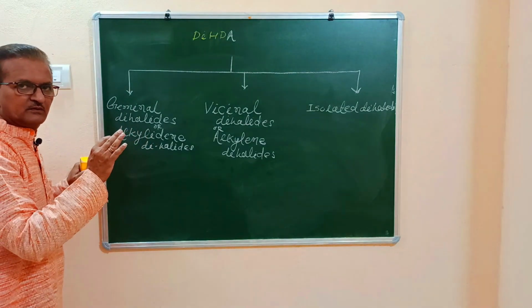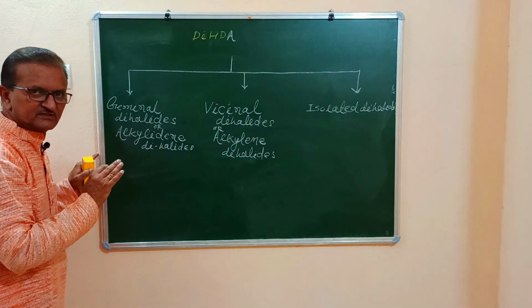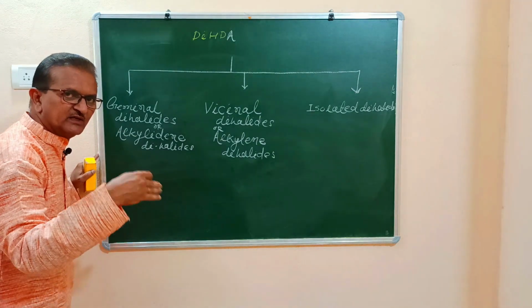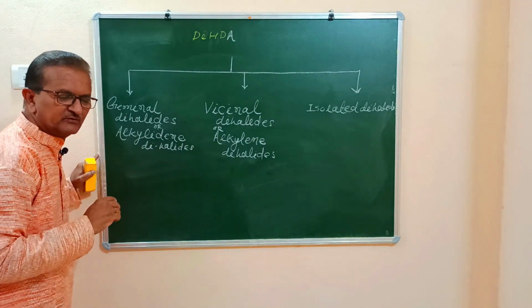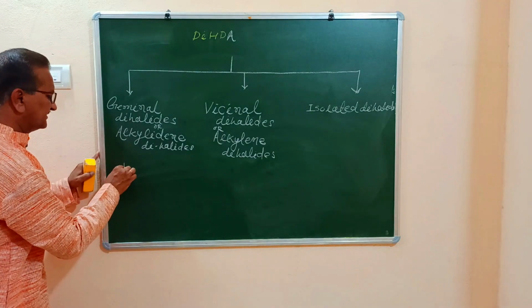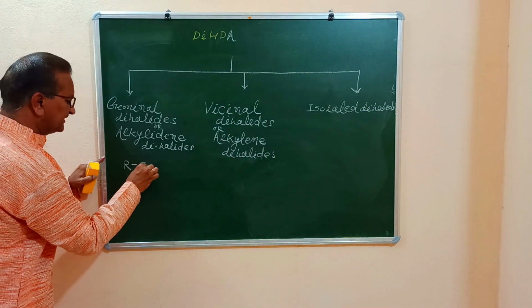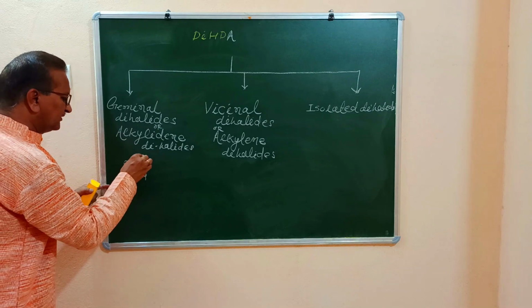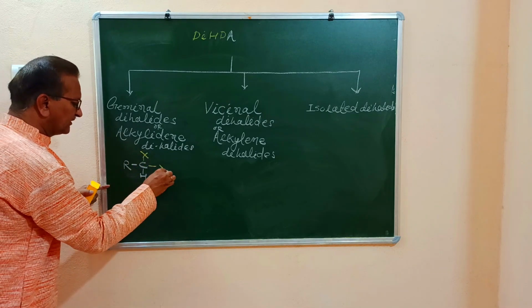Now, let us see representations. If we observe the representations carefully, you can also put down a statement. The statement is quite simple. Let us see representation of geminal dihalide: R-CH-X-X.